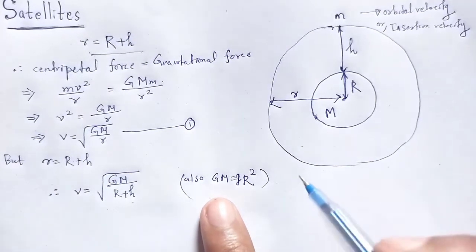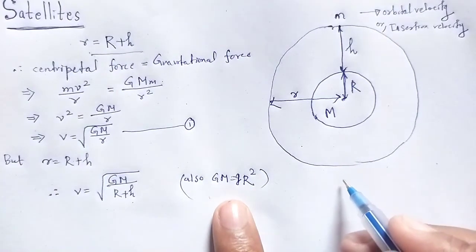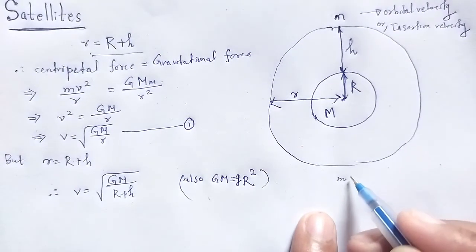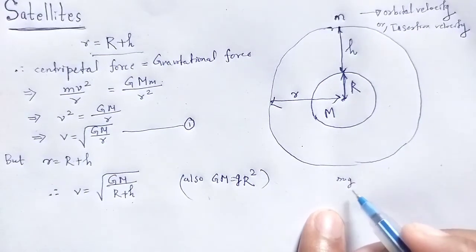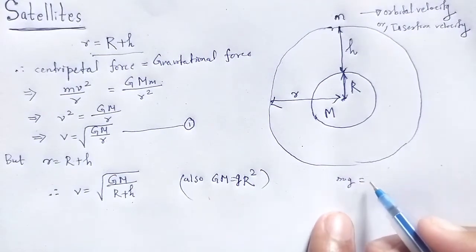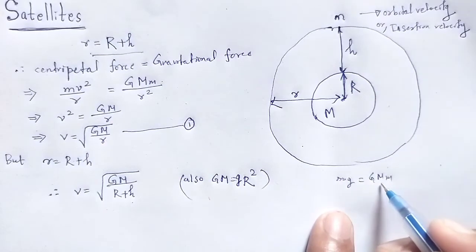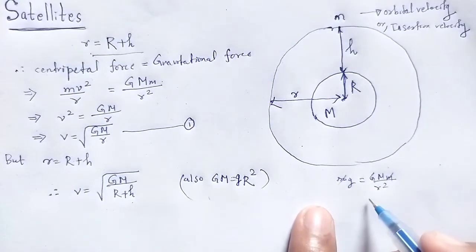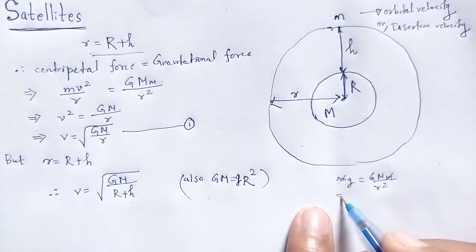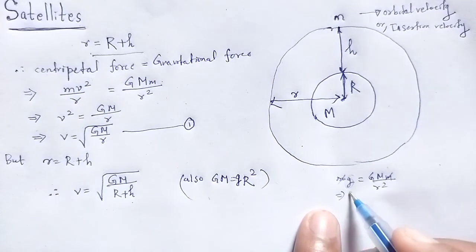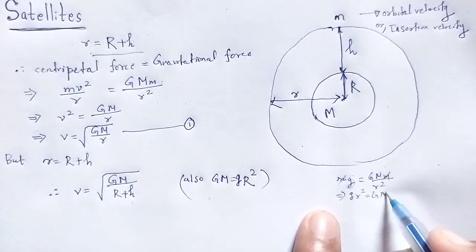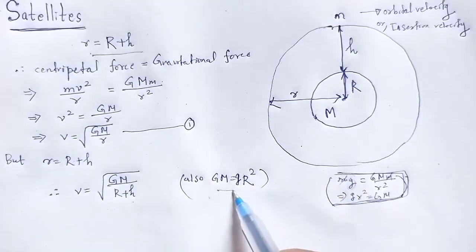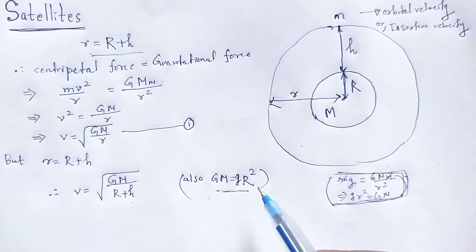Here let us consider force is equal to mass into acceleration. Let mass m and acceleration due to gravity g be the same as the gravitational force, m g is equal to G M m divided by R square. Cancel out m, therefore g is equal to GM divided by R square, that is the acceleration term, whereas g into R square is equal to GM. This is the rough way to understand the expression GM is equal to g R square.